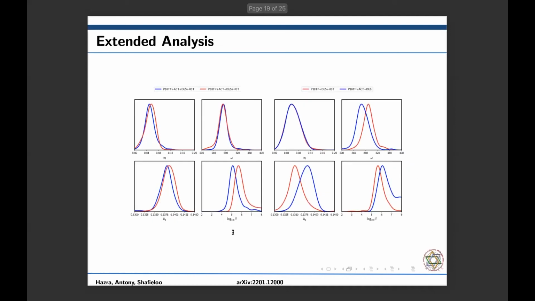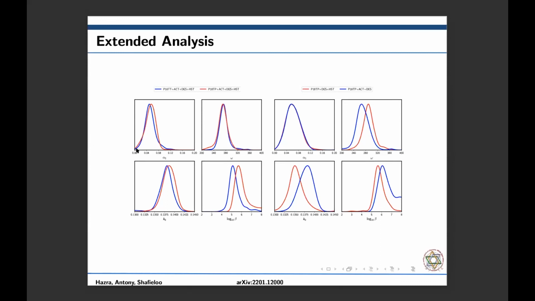So these are the posteriors for the parameters for different data combinations. Here the first 4 correspond to 2 sets of data combinations, and the next 4 correspond to 2 other sets of data combinations. In all these cases, you can see that alpha 1 has a significance of about 3 sigma. That is, the standard model is rejected with a confidence of 3 sigma.